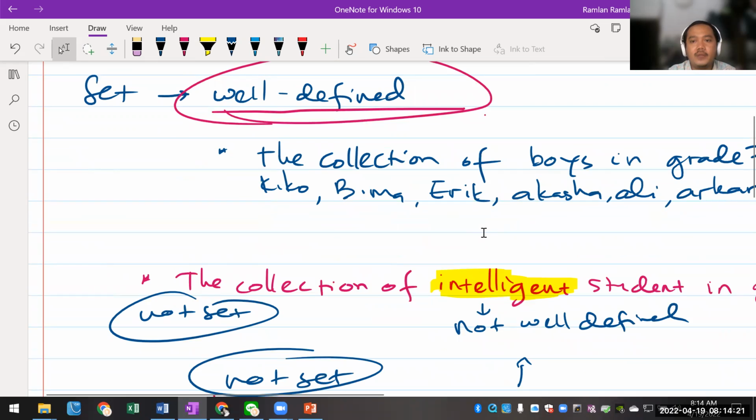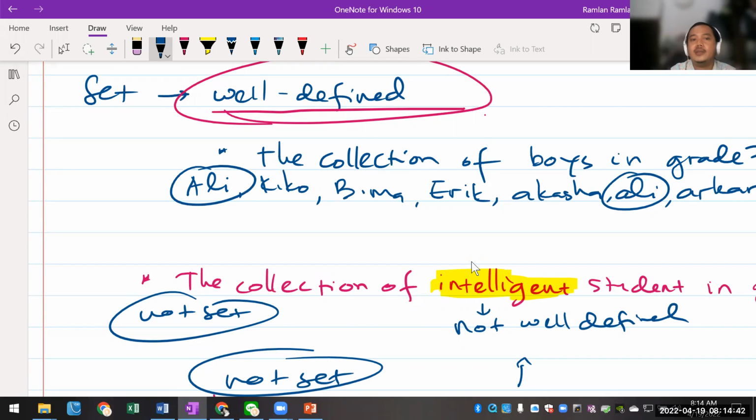If I write down Ali again in here, then actually we can do that, but in a set you don't write down the same element more than once. Kan ini udah ada Ali di sini, jadi nggak perlu lagi ditulis Ali di sini, ditulisnya sekali aja. This is what we call distinct, jadi in terms of the members or the elements must be different.